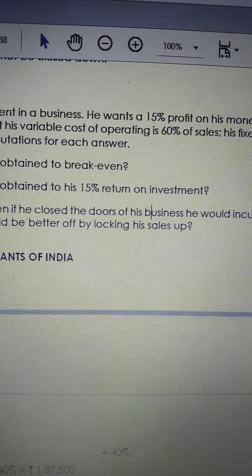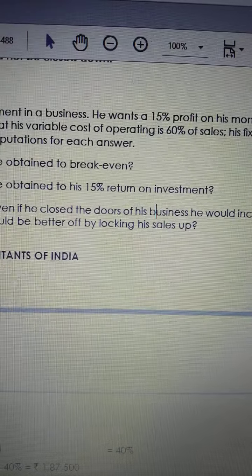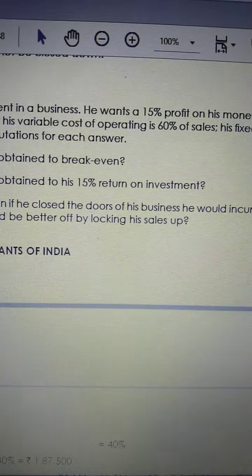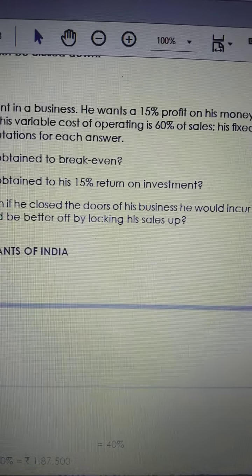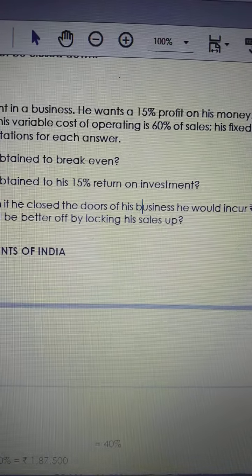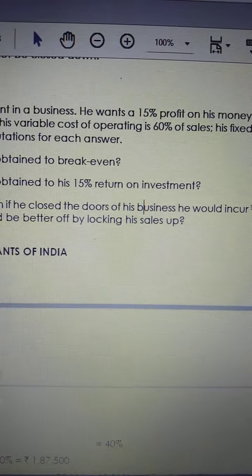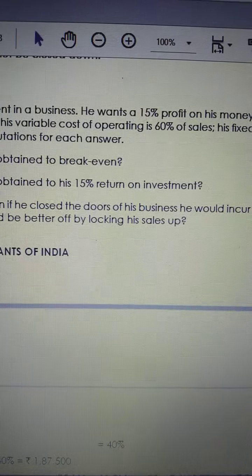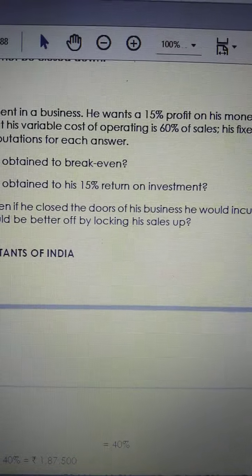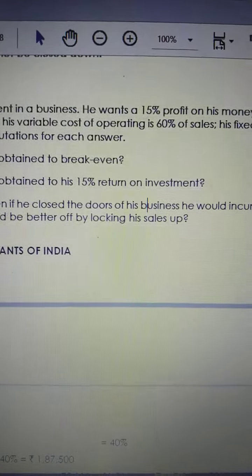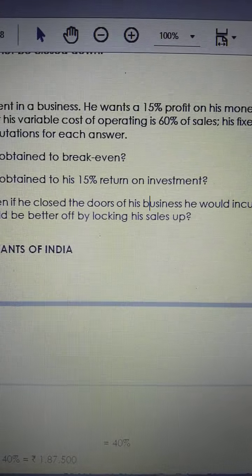Sales minus variable cost equals contribution.